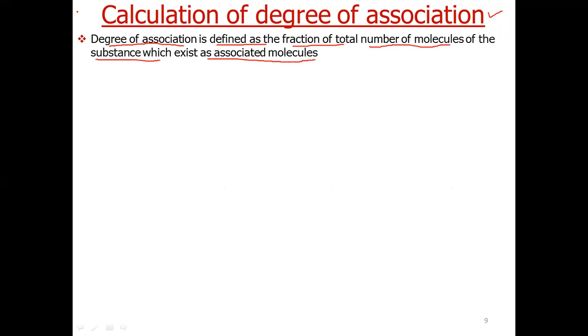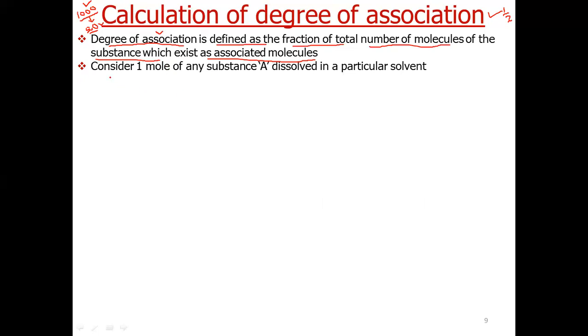Suppose we have 1000 particles of a solute which has a tendency to associate, and out of these only 500 get associated. So the degree of association, the fraction of particles which are associated, is equal to the number of particles that are associated divided by total number of particles. That means 500 divided by 1000, its degree of association is half. This is just an example I have used to explain the meaning of degree of association.